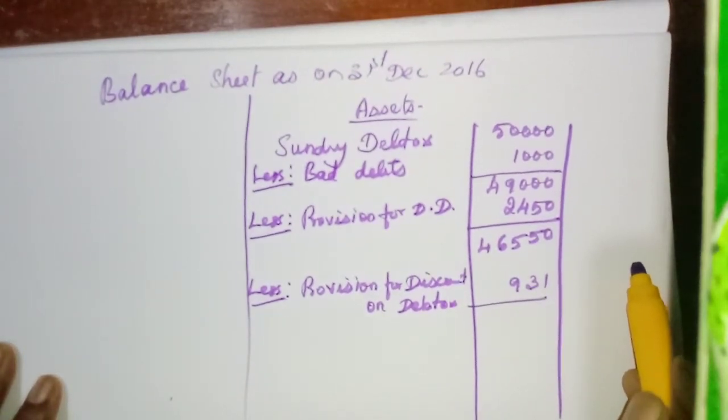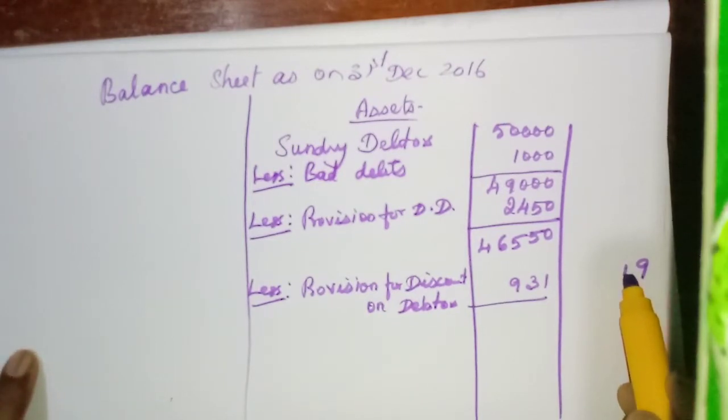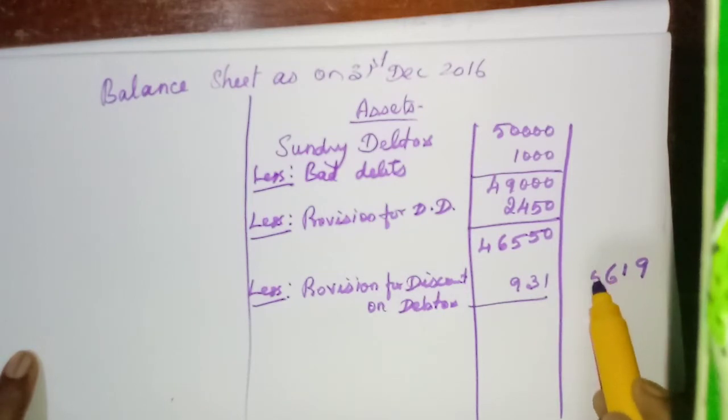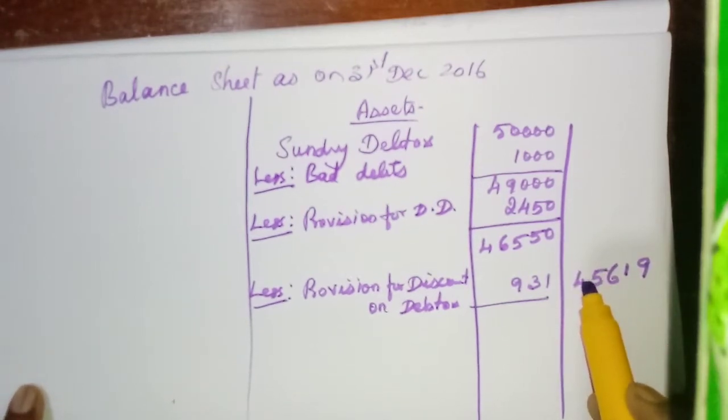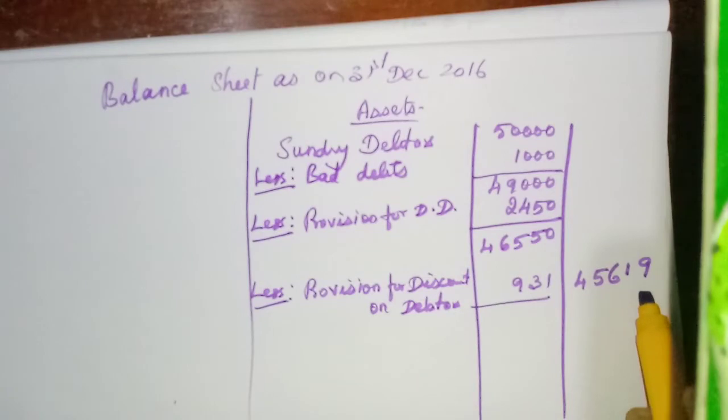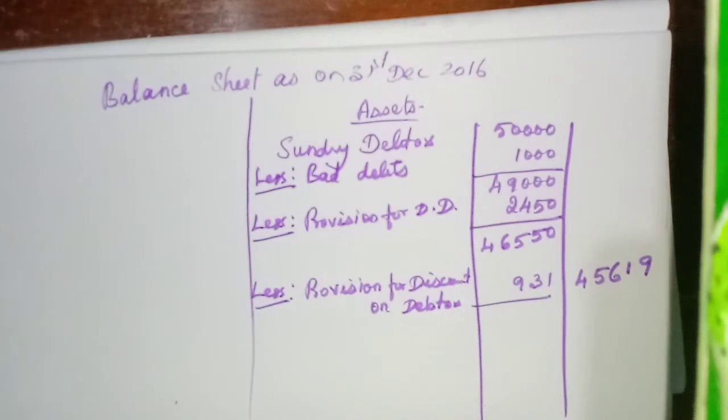9, 4 minus 3, 1. Then 15 minus 9, 6, 5, 4. 45,619. Okay, that's all. Now let us do the sixth problem.